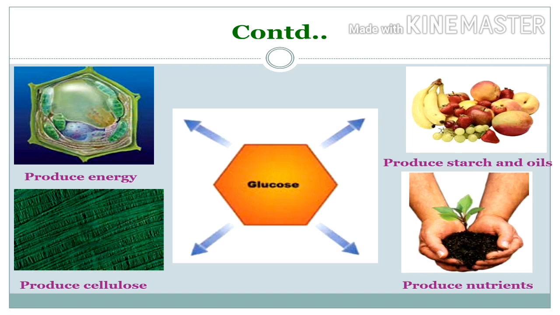Some glucose is changed into cellulose to make new cell walls. Cellulose gives a strong coat to plant cells. It helps the plant to support itself. Some glucose is joined up with minerals from soil. For example, nitrogen joined with glucose makes protein, and plants need protein for growth.